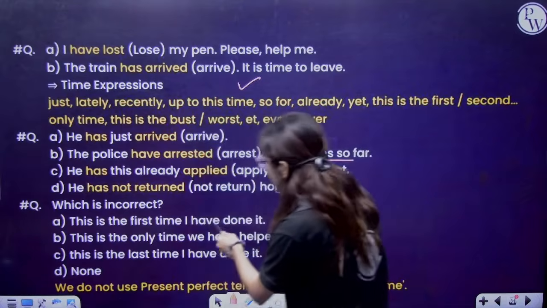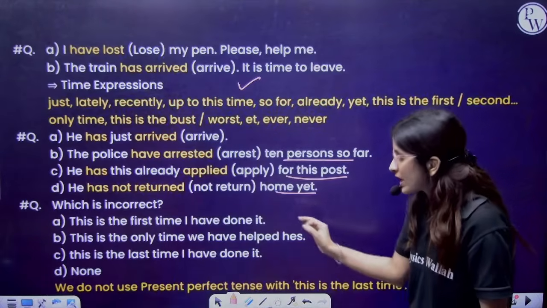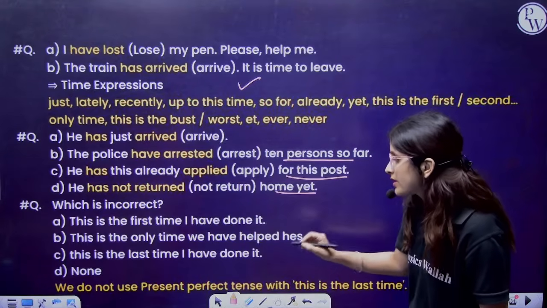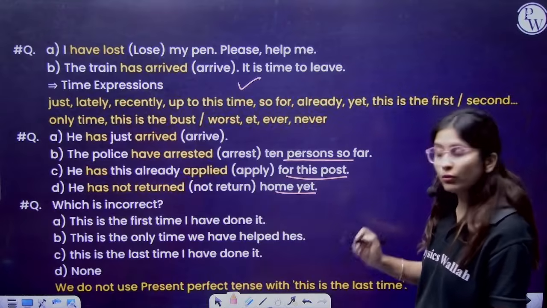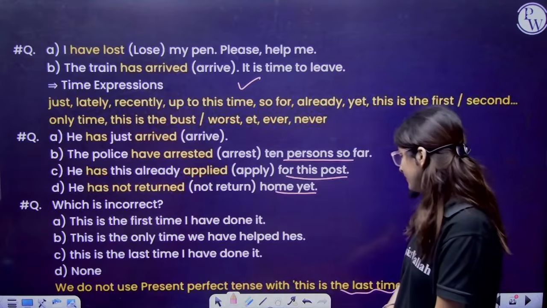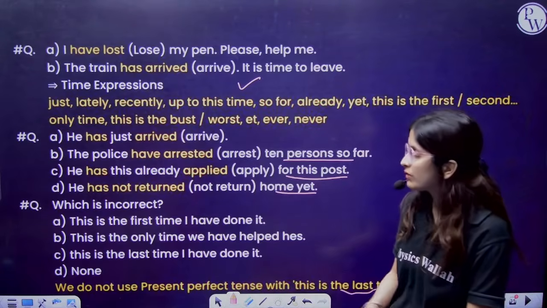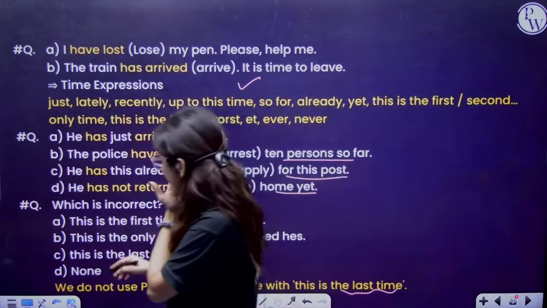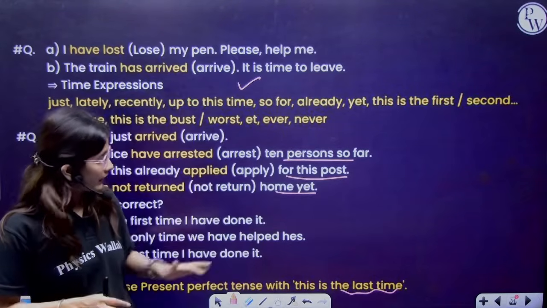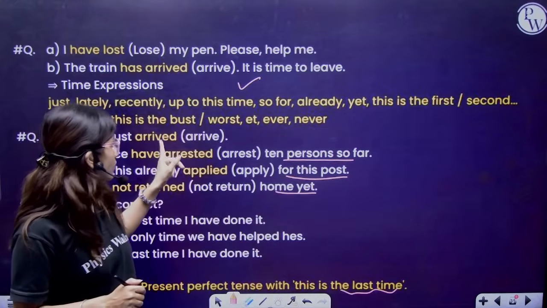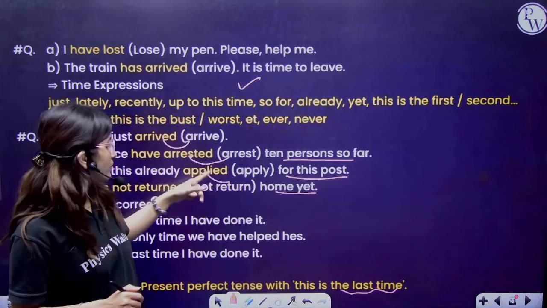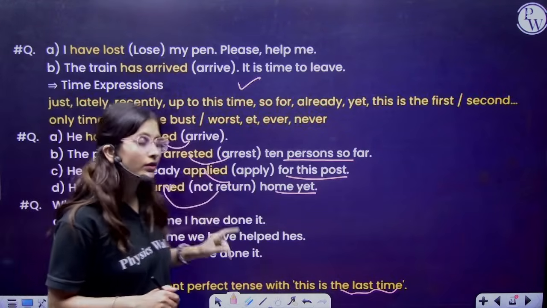This is the first time I have done it. This is the only time we have helped them. And this is the last time I have done it. None. So, we do not use present perfect tense with this is the last. So, which one is incorrect? That is done. So, here we have used what? Main verb third form.